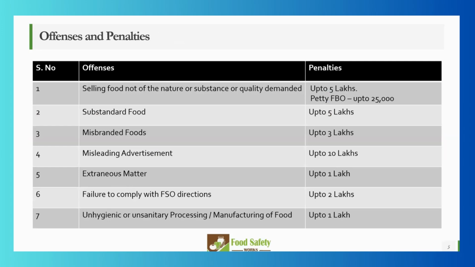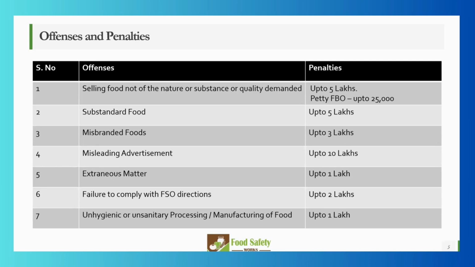So now, to start with offenses and penalties. It's very clearly written here. This is also available on the FSSAI website if you want to go and verify it. Selling food not of the nature, substance or quality demanded. What do you mean by that?